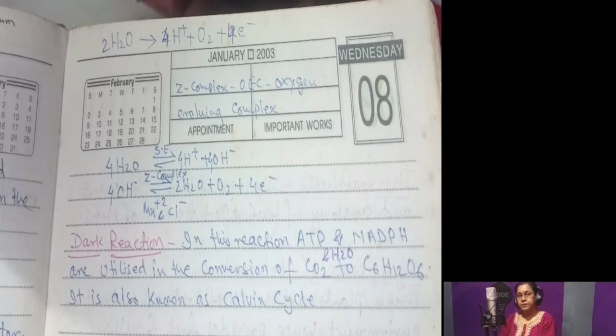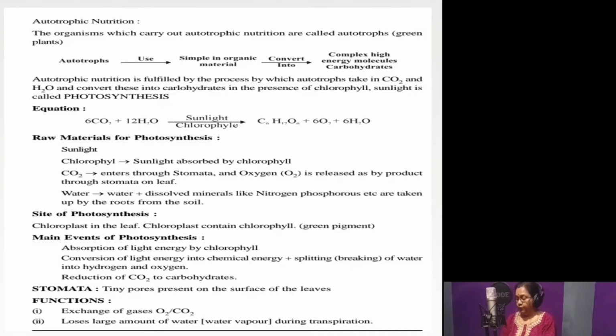Just now we have seen the overall equation: carbon dioxide reacts with water in the presence of solar energy and chlorophyll to form the carbohydrate called glucose. The dark reaction is also called the Calvin cycle.